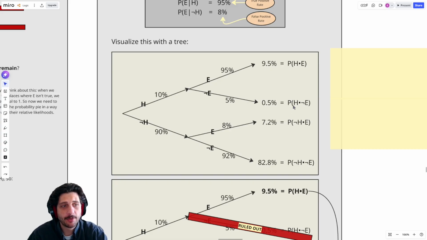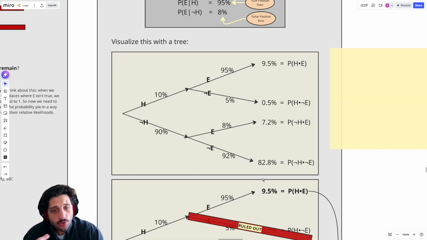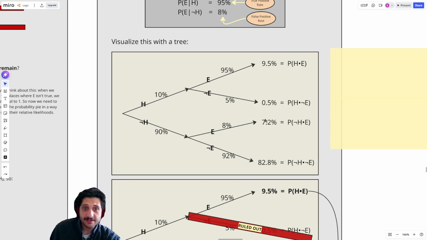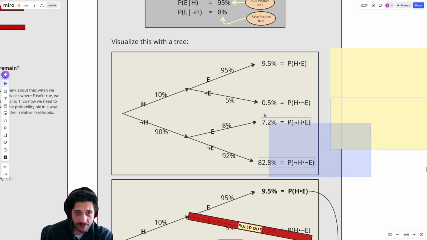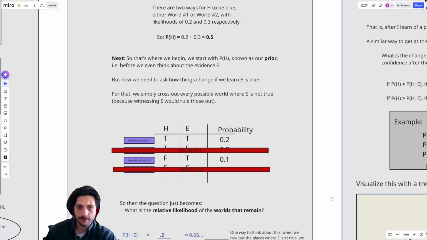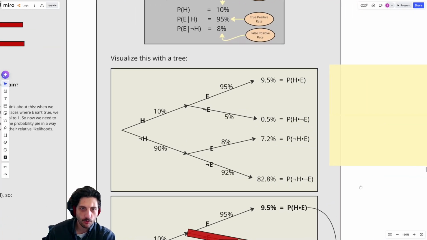That I'm actually sick, but the test gets it wrong. The most likely thing to happen is that I'm not sick and the test gets it right that I'm not sick, right? That happens 82.8% of the time. Finally, the probability that I'm not sick, but I got told I was sick, is 7.2%. Notice all of these add up to 100%. These are the 4 possibilities, just like we were looking at our truth table before. These are the 4 possible ways the world could go.